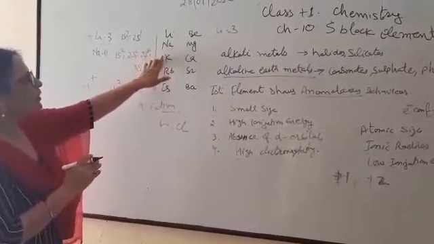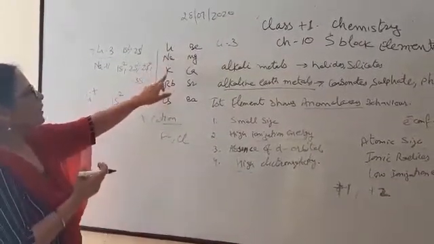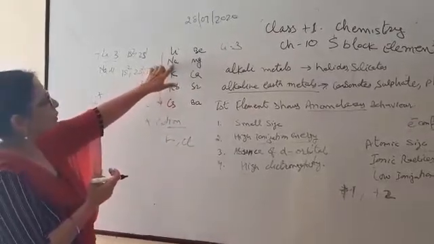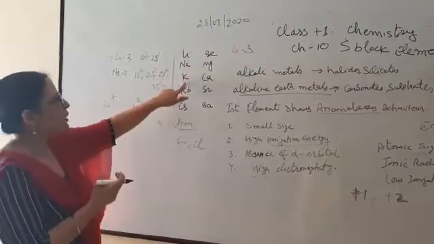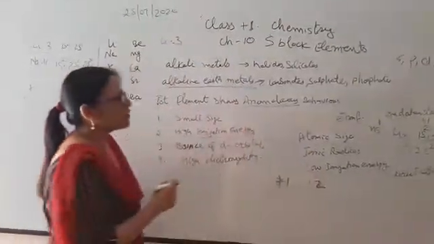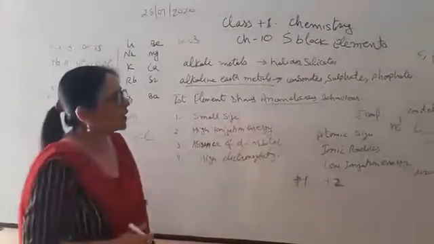Even sodium and potassium are preserved to avoid their reactivity: sodium is kept in kerosene oil and potassium is kept in water. So these are the general properties of alkali metals and alkaline earth metals, or s-block elements.